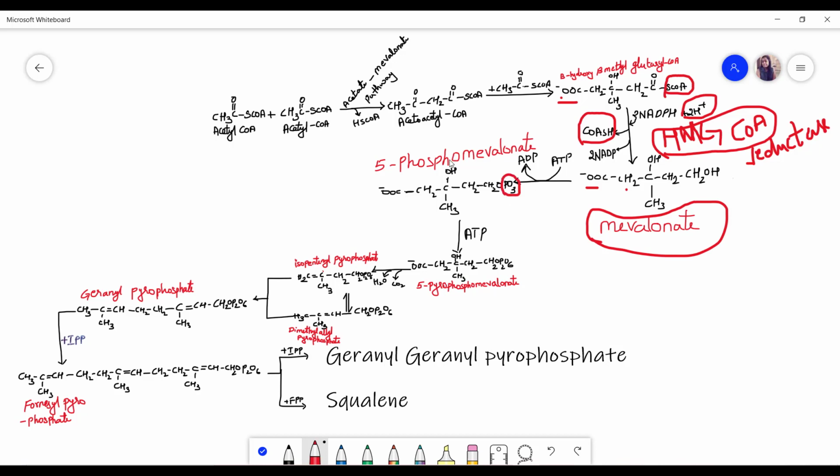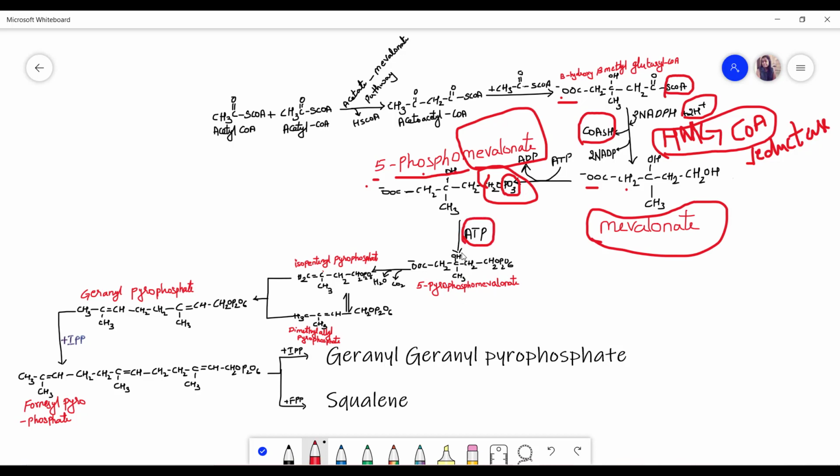After adding, it became 5-phosphomevalonate. Why is it called 5-phosphomevalonate? Because it is attaching at the 5th position. 1, 2, 3, 4, and this is the 5th position. That's why it's called 5-phosphomevalonate, as it is attaching to mevalonate.